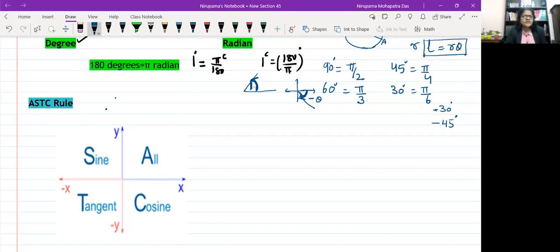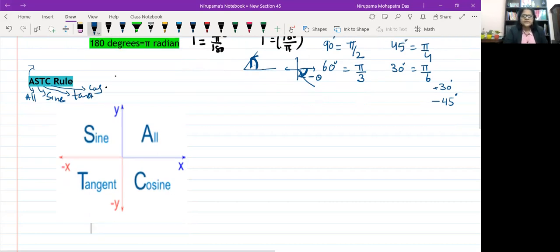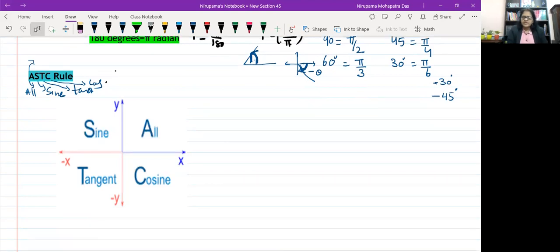So what is the ASTC rule? You may call it like after school to college or after school to cinema. But mathematically it is all, sine, tan, cos. So here you can see I have written all sine, tan, cos. So this is the ASTC rule. So what does it mean?